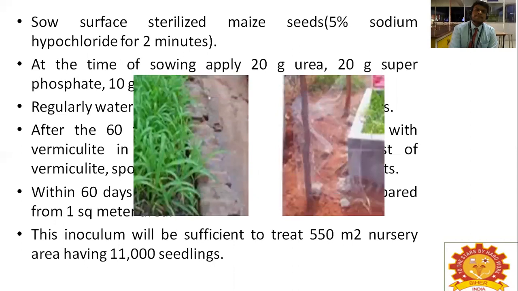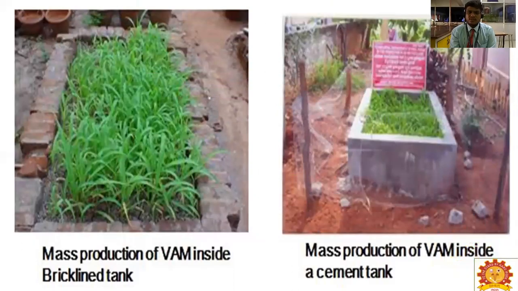Okay, so this is the mass production of VAM inside a brick-lined tank and inside a cement tank. Here you should use the polythene cover that serves as a tub. You should cut the root and mix it with the vermiculite. Then you will do the packing.